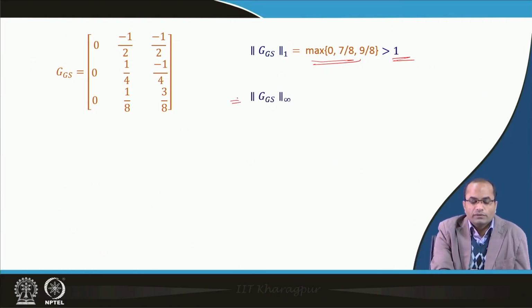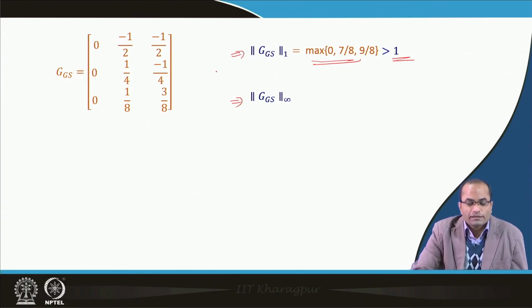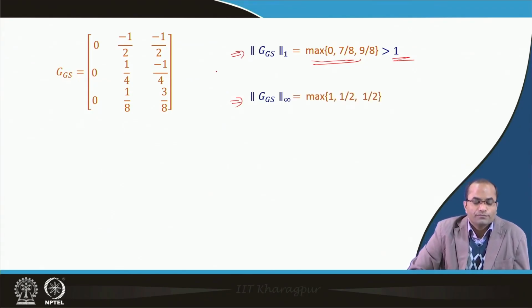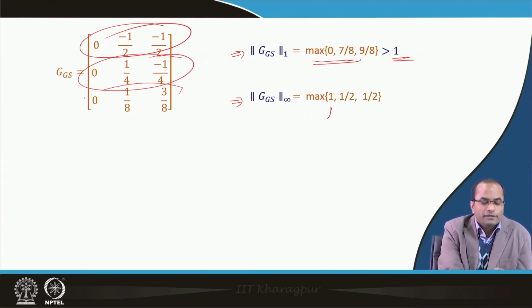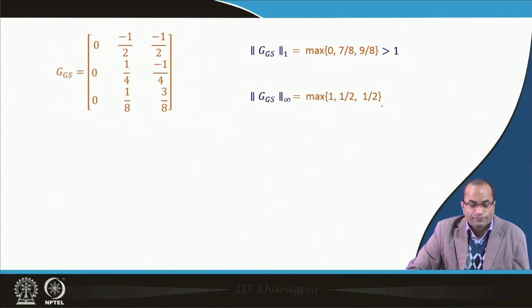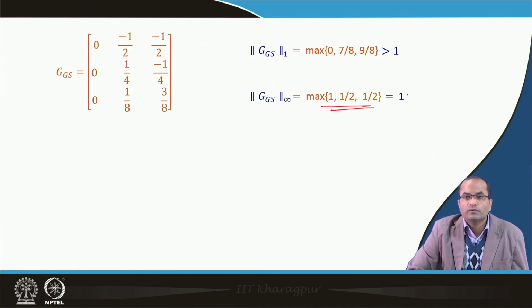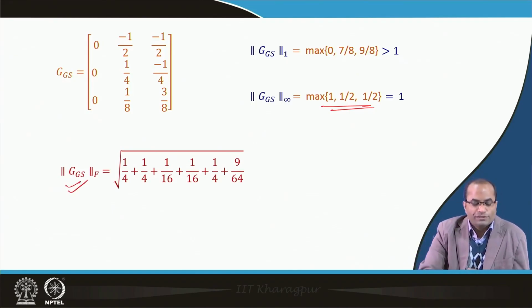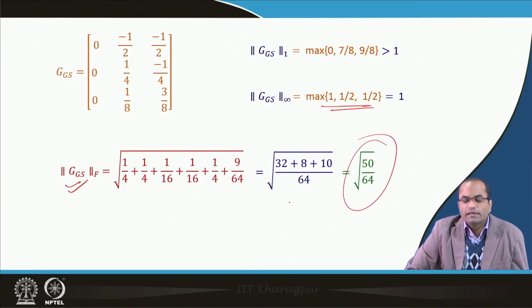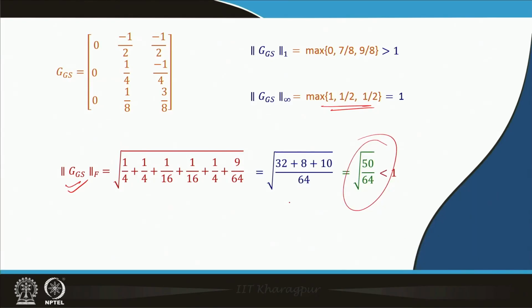Now, let us check the other one, at least these standard norms we can check. So, for the infinity one, the row sum norm, that means here we have the sum 1 there, here we have sum half, and then here again half. So, in this case we are getting 1, and again we cannot declare anything, because only if it is less than 1 can we say that the method will converge. So, let us check the Frobenius norm. If we check the Frobenius norm in this case, then it is coming as square root of 50 by 64, which is less than 1,